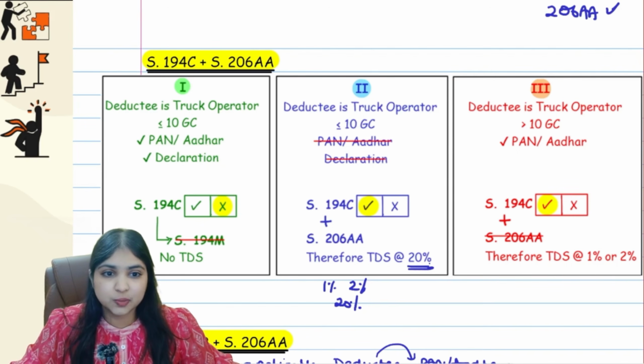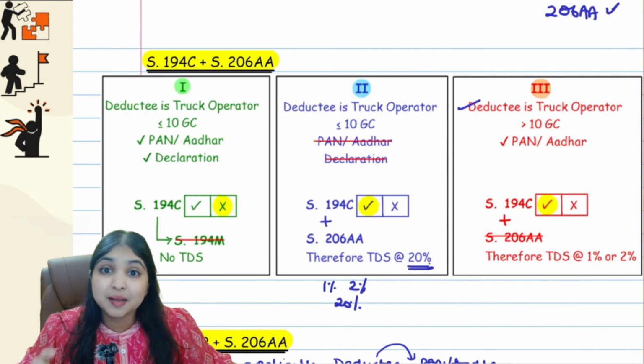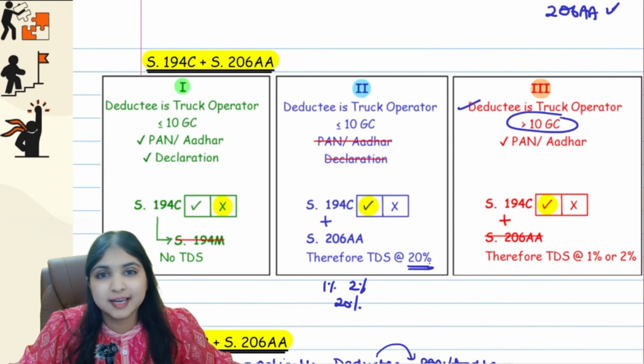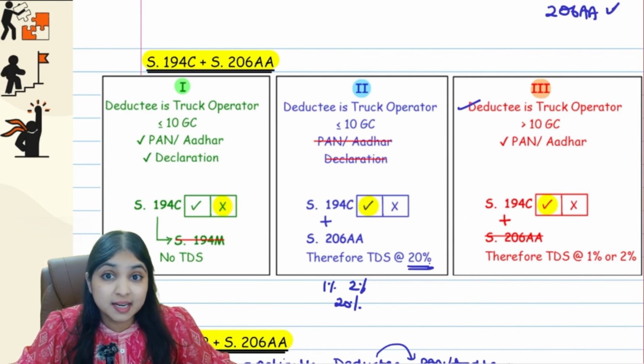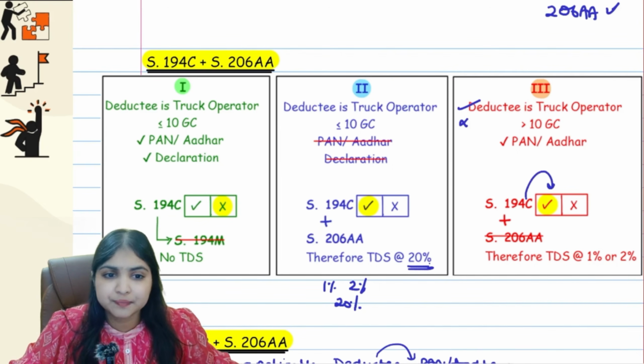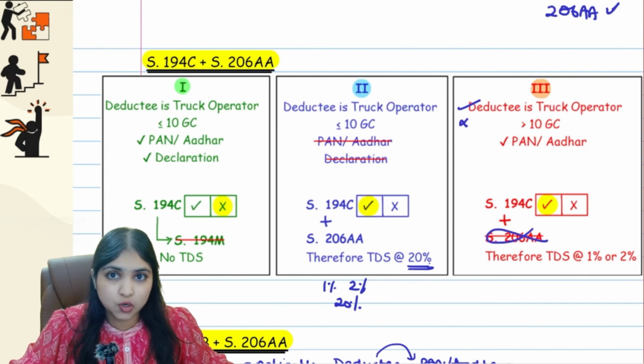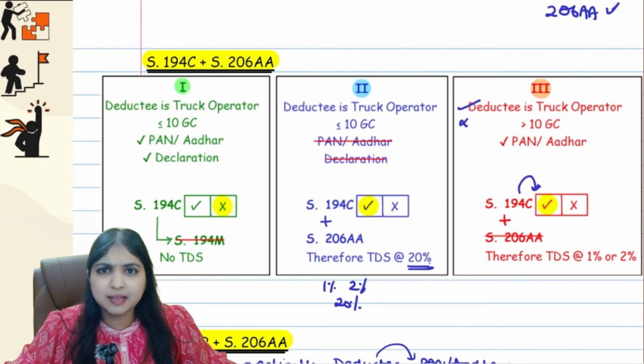Then come to my third situation. Again, deductee is a truck operator, which means my condition 1 is fulfilled. But guys, he is having more than 10 goods carriages. So my second condition is not fulfilled. So my special situation will not apply, 194C will apply. But deductee is giving PAN, Aadhaar, at least one is giving, so 206AA will not apply. 194C only will apply.